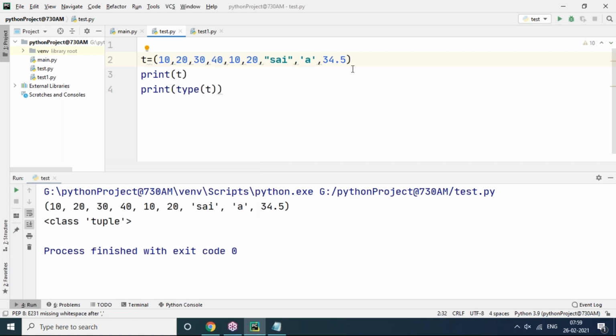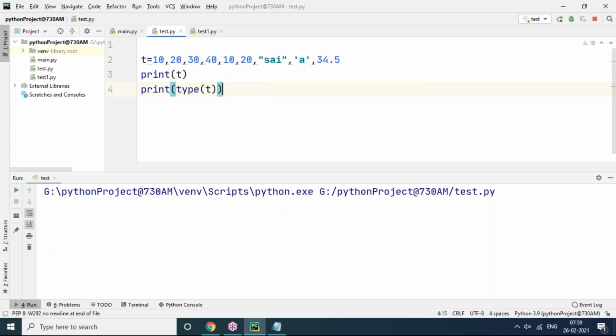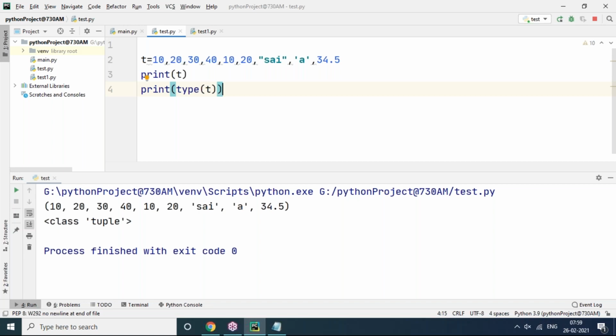But now we can see brackets are optional. Even if I don't use any brackets, you can see this. By default, it is a tuple only. Brackets are not required, it's creating a tuple only. But a tuple is immutable, I can say that.